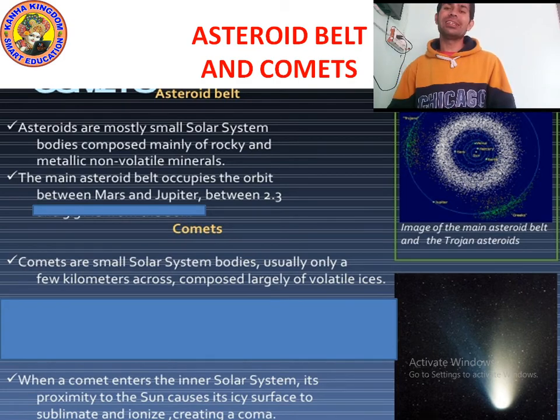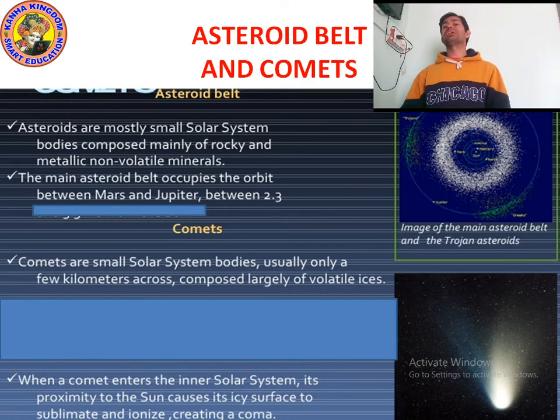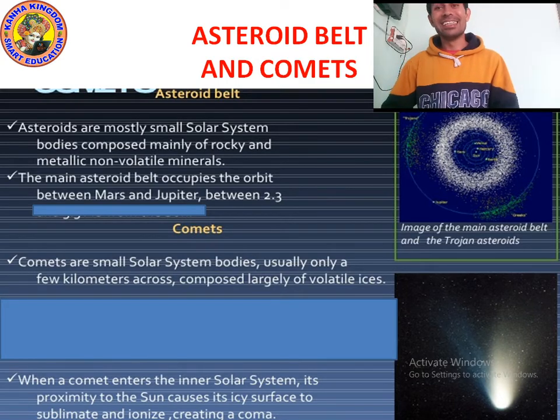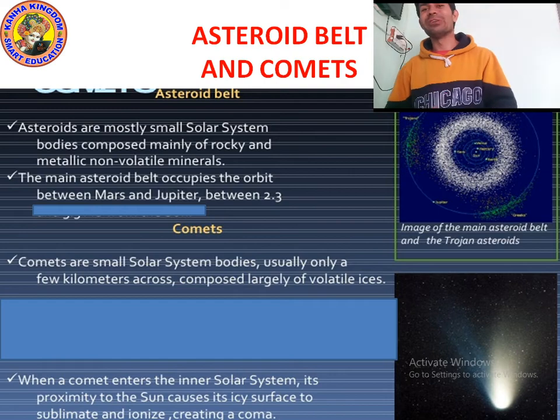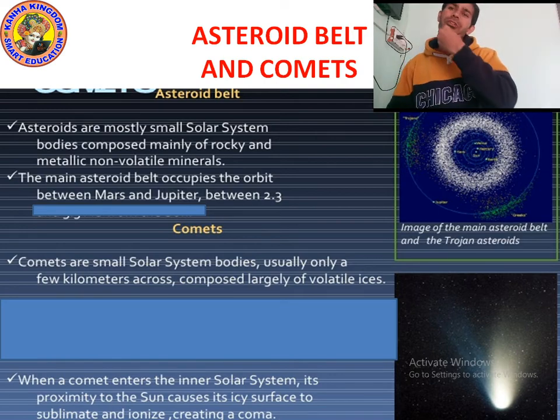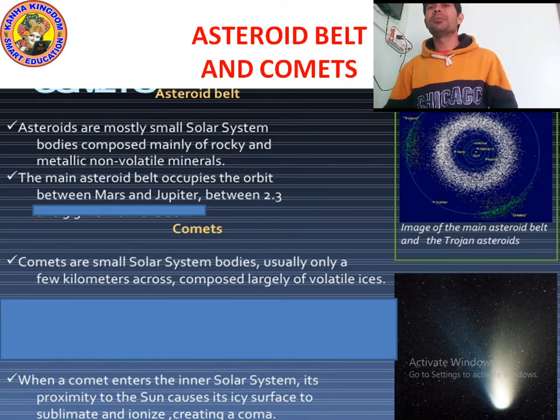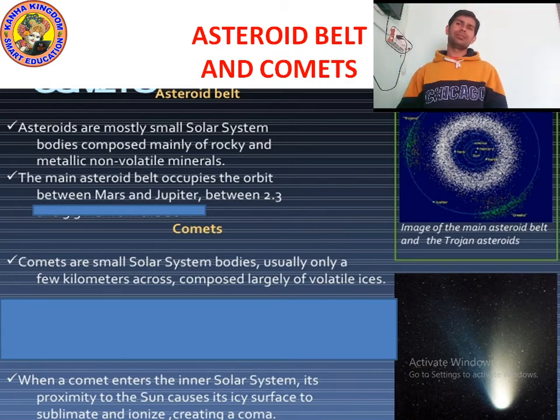But actually they are bigger, but not bigger than planets. That's why they are called small. Don't think that they just look like stone. No. So asteroids are small bodies composed mainly of rocky bodies,